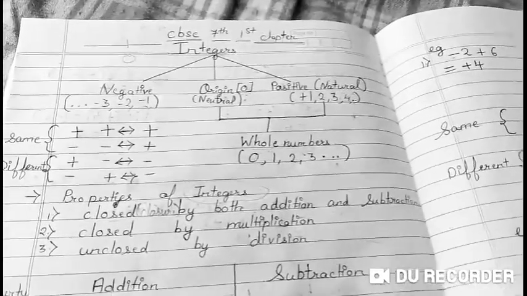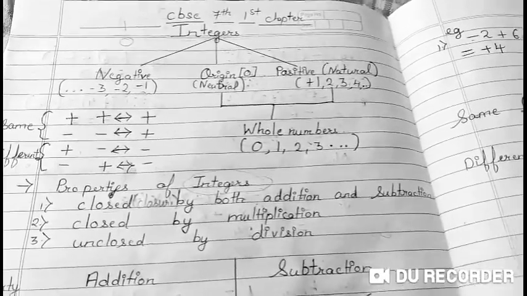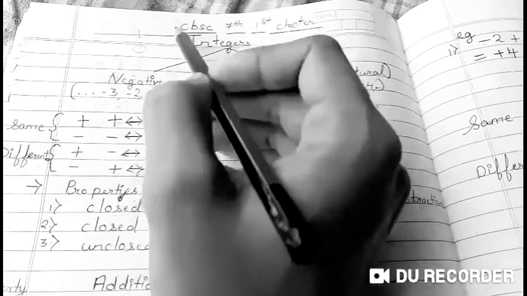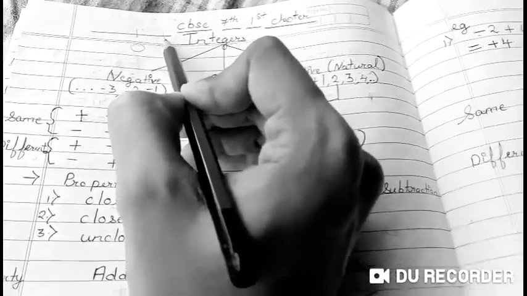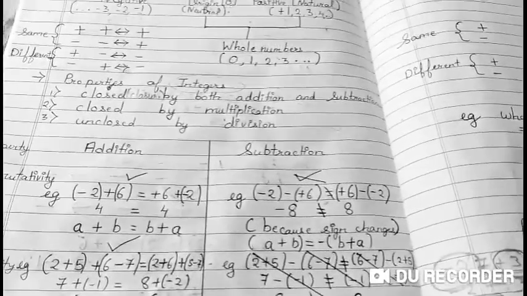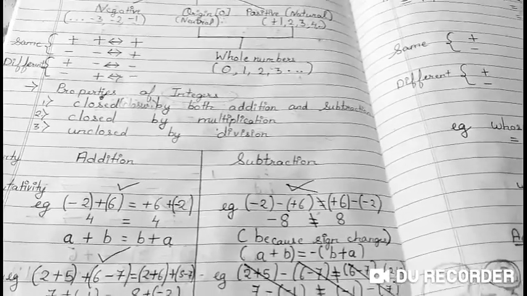Okay, so now we have studied a lot of properties of integers, but we also know that we plot a number line, 0 is in between. On the right side there are positive numbers, on the left side there are negative numbers. This is all the basic concept which we learn. But now we are going to learn about some properties of integers.